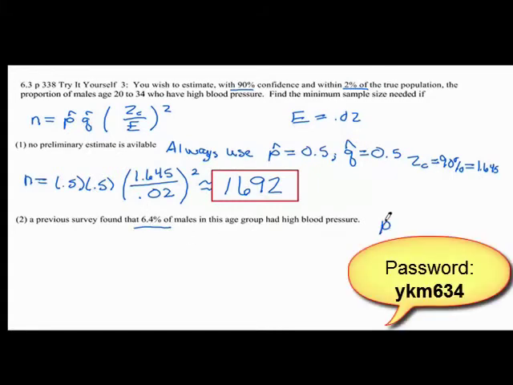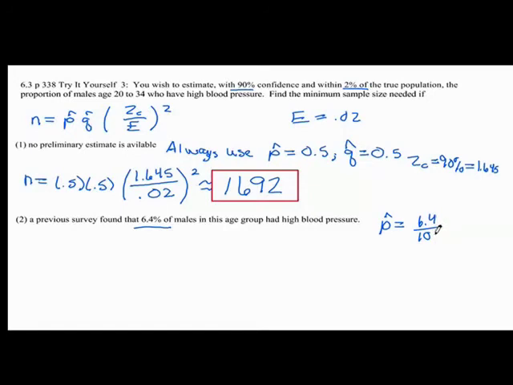So that's our actual p hat. That's 6.4%, which is just 6.4 divided by 100. So our p hat is going to be 0.064. That leaves our q hat to be 1 minus that, which is 0.936.